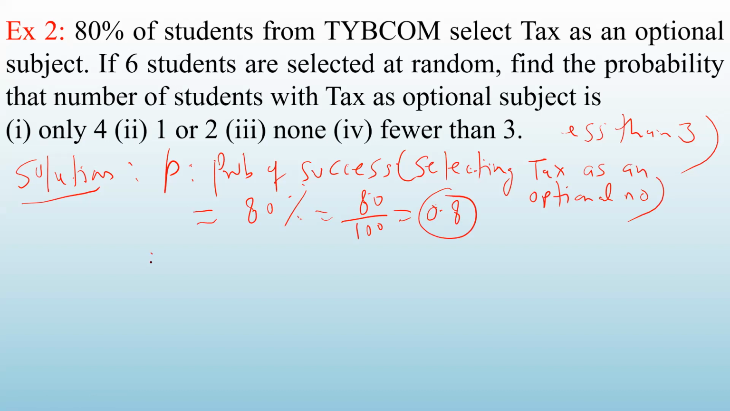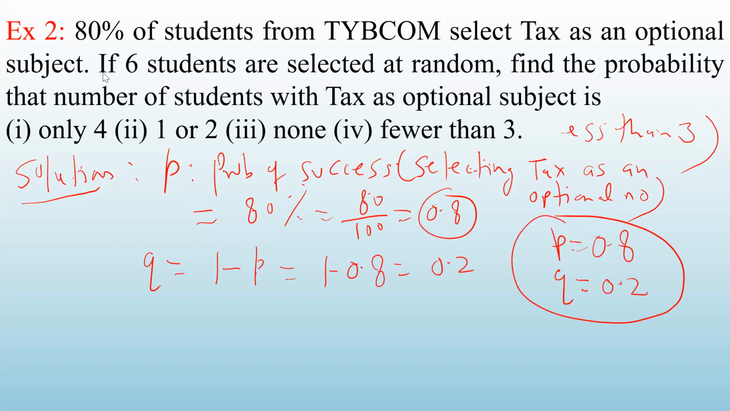What is the probability of failure Q? If you know the probability of success, you can find out the probability of failure. That is 1 minus P. So 1 minus 0.8, and that is 0.2. So we have P equal to 0.8, which was given to us, and Q we have calculated as 0.2. Now 6 students are selected at random, so N is 6.